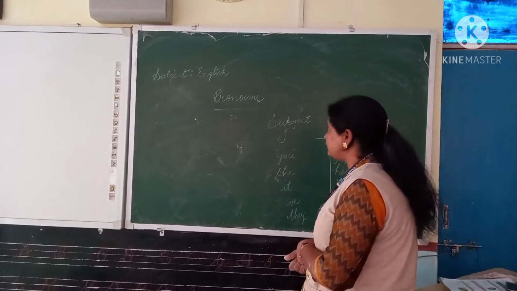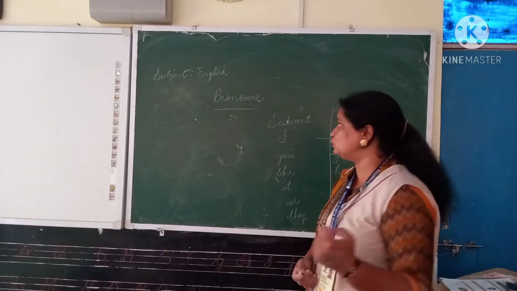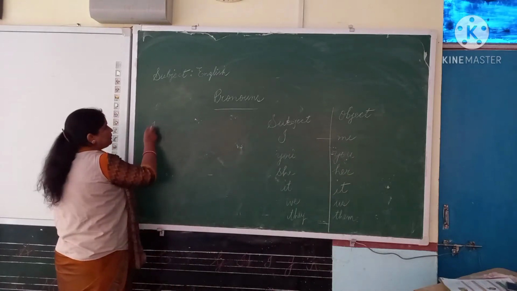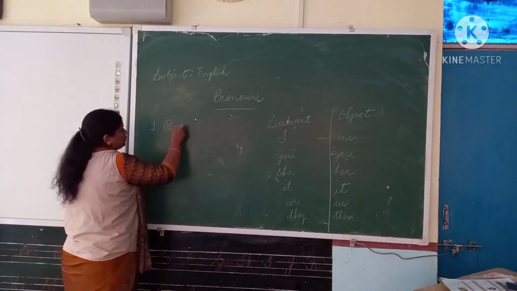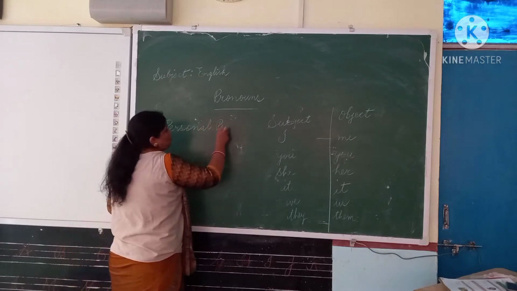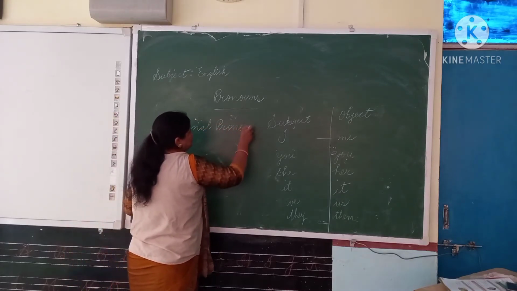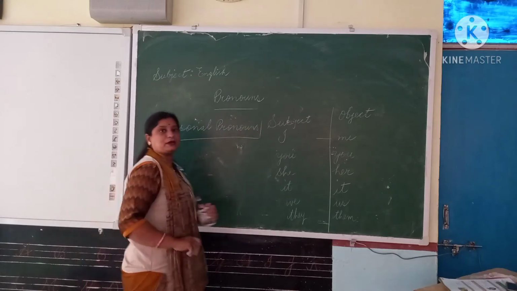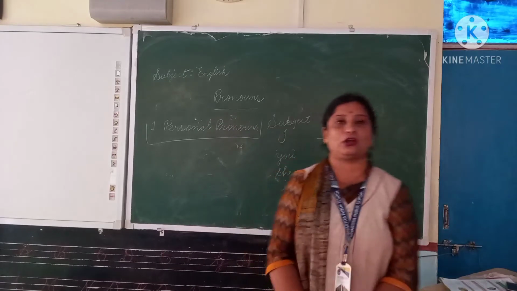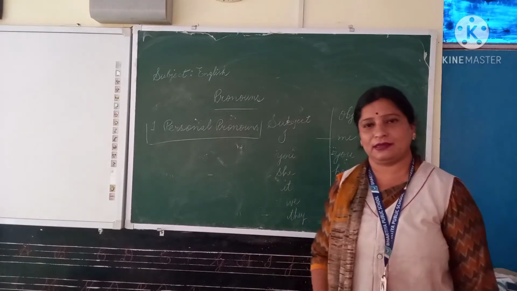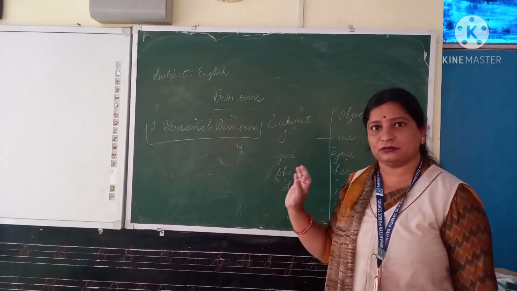And after that, beta, today we will do the first kind of pronoun, and that is a personal pronoun. So what are personal pronouns? We use personal pronouns when we talk about specific things, when we talk about a person, place, animal or a thing.